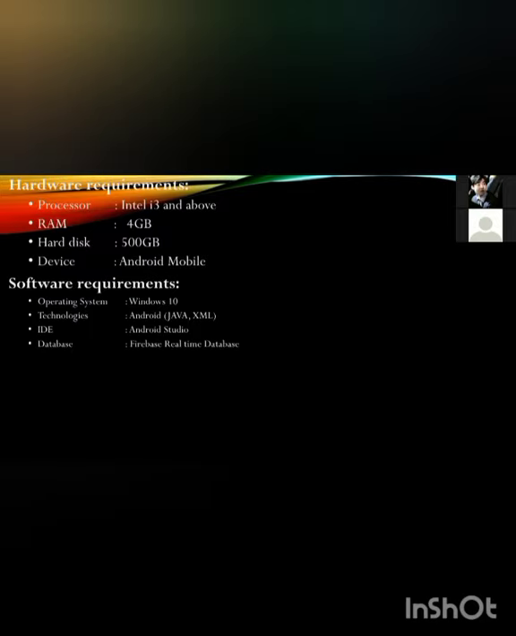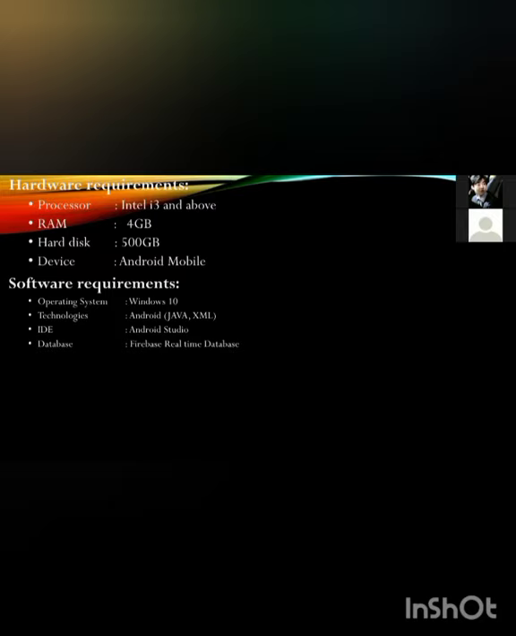These are the hardware requirements. I'm using here the processor Intel i3 and above. The RAM I'm taking here is 4 GB, which is sufficient to build my Android application. And the hard disk is a minimum of 500 GB. And as I said, it's only supported on Android mobile. Still, iOS is not being supported because the requirements of the RAM and hard disk were not able to be met over it. So it's now sufficient only for the Android mobile system. These are some qualified hardware requirements.